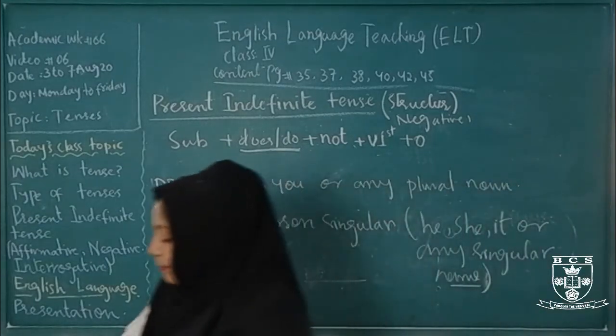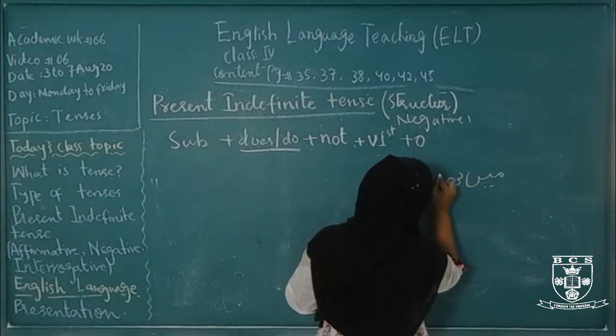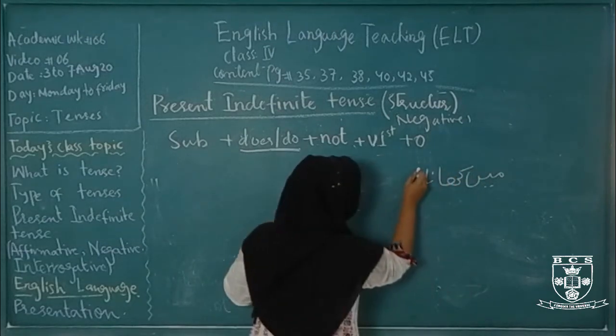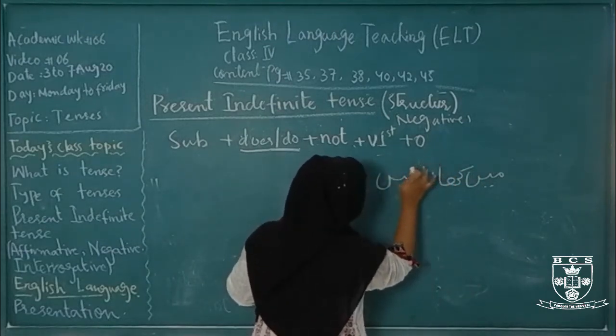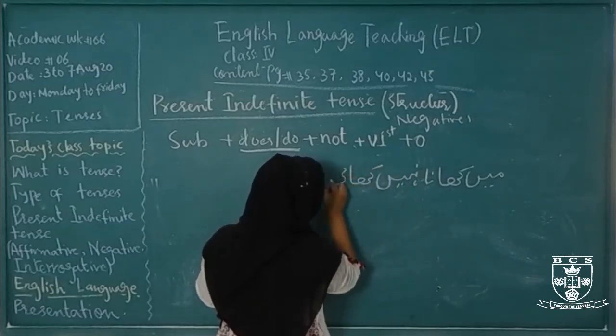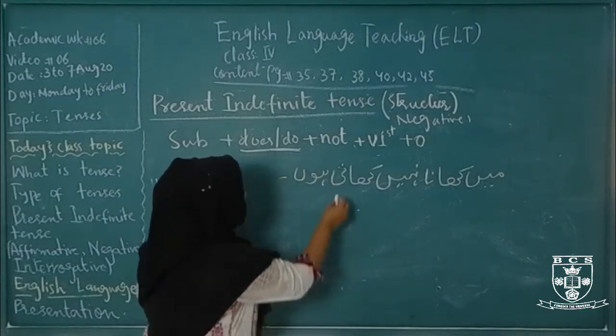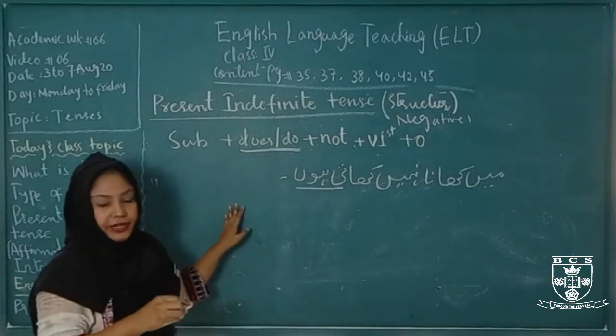Now come to examples. In Urdu, मैं खाना नहीं खाती हूँ. The word ती represents the present indefinite tense.